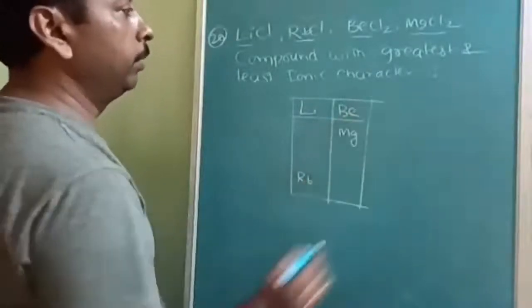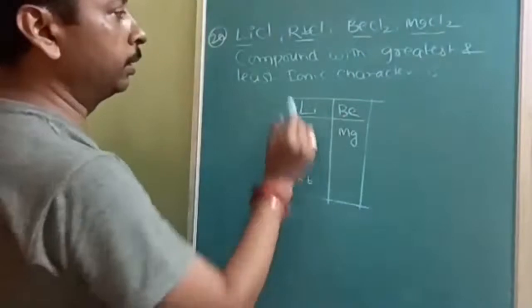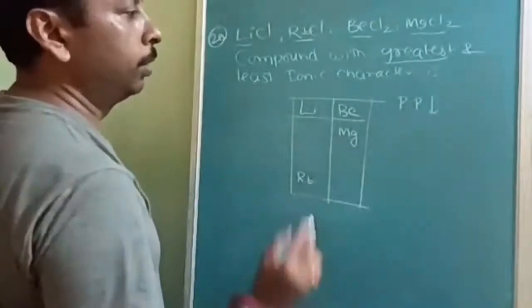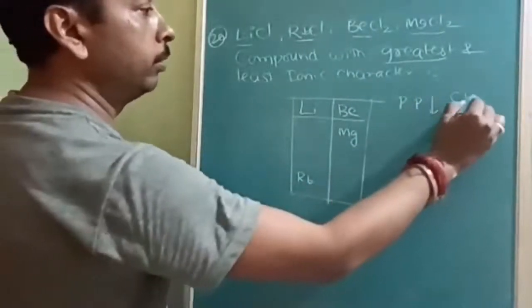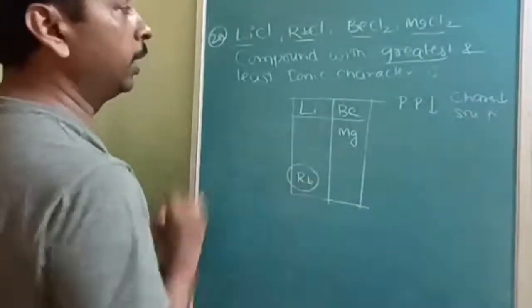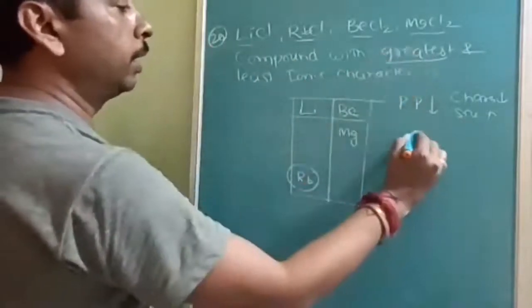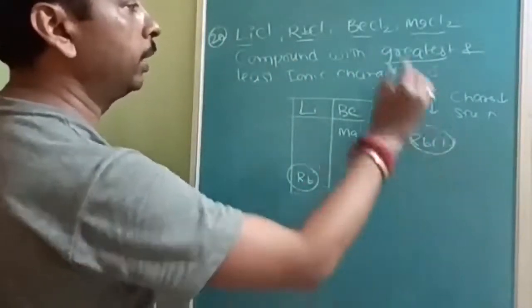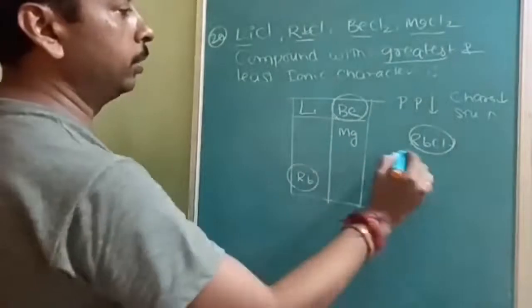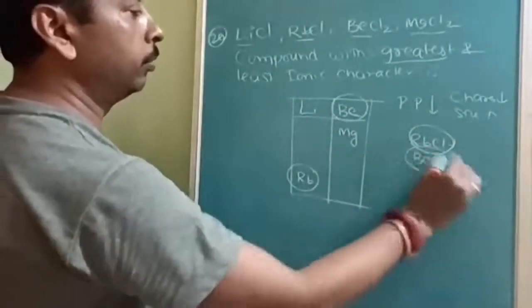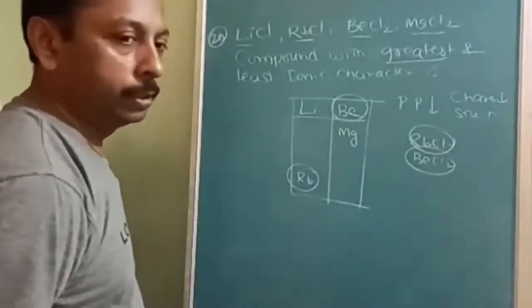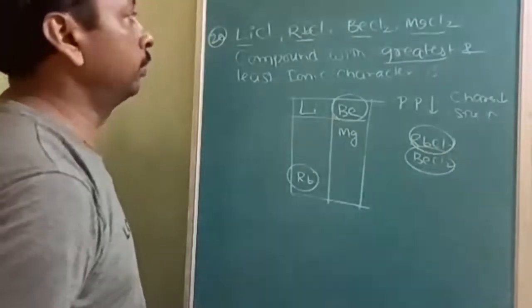Now you can tell me the highest and least ionic character. Highest ionic character will be there when polarizing power is lowest. Polarizing power will be lowest when charge is lowest and size is greatest. So that is Rb. So RbCl has the greatest ionic character. Least ionic character will be for small size and large charge, so the answer will be BeCl2. BeCl2 is highest covalent, least ionic. RbCl is highest ionic, least covalent.